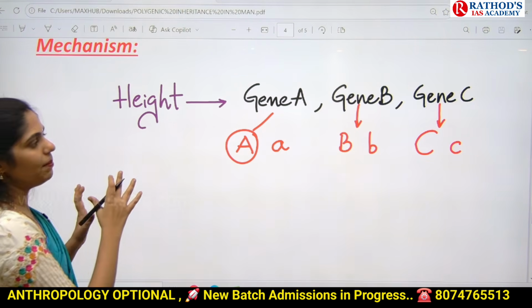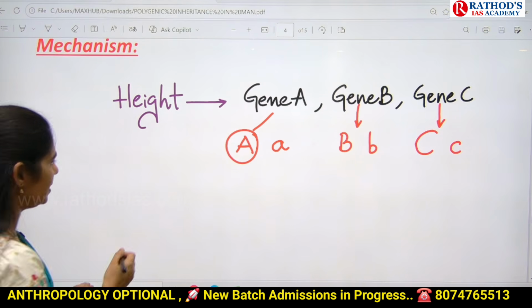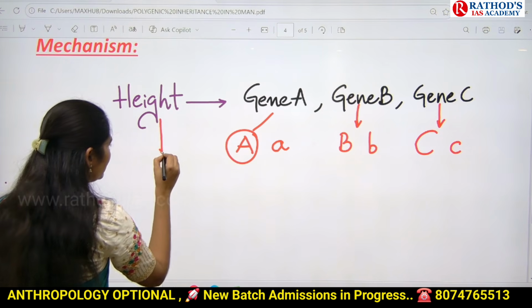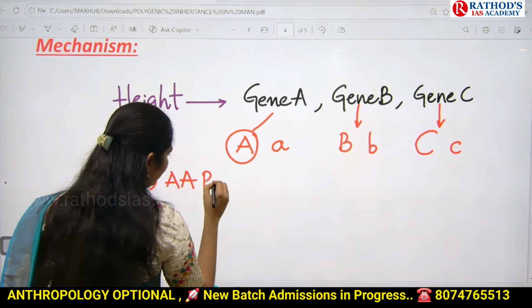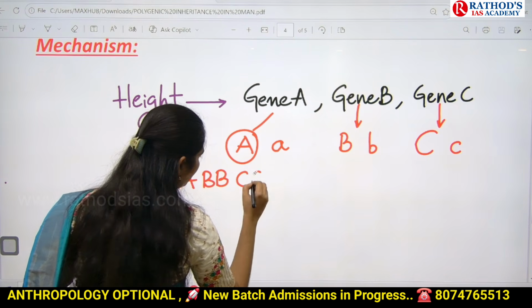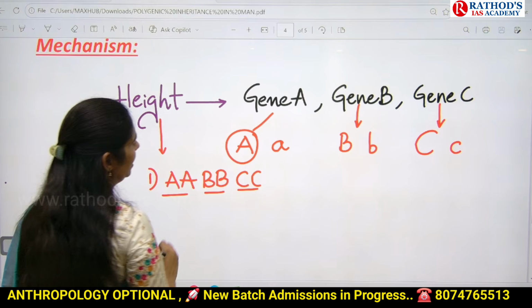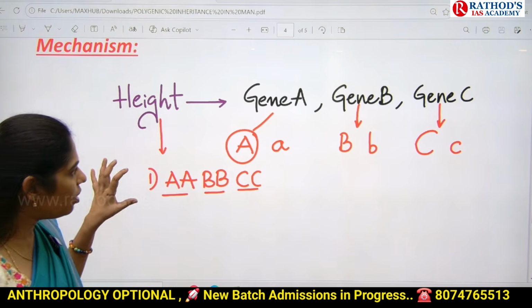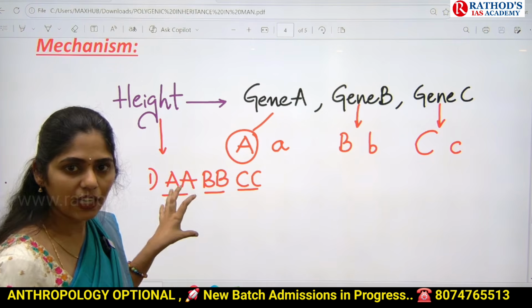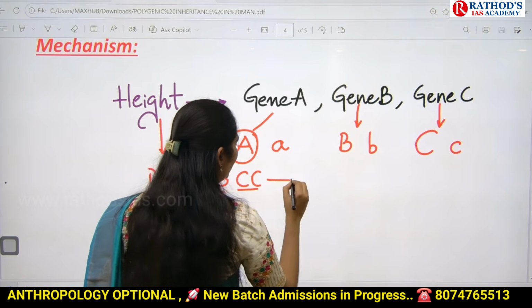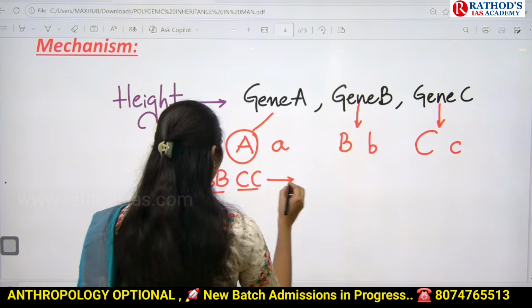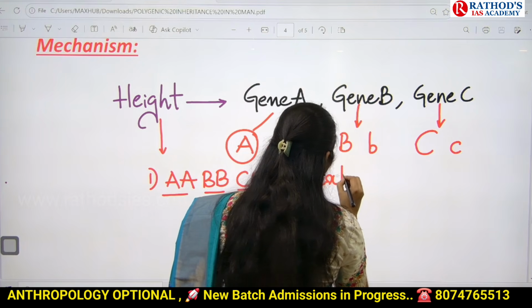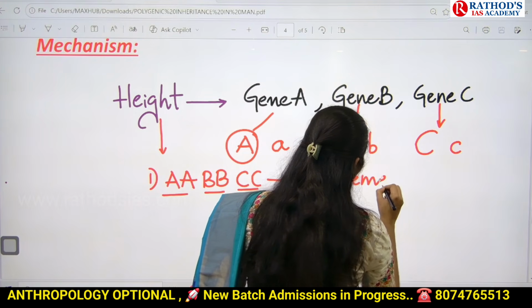Okay. For example, if the phenotype of that person related to height, in case 1, is capital A, capital A, capital B, capital B, capital C, capital C, all are dominant alleles. If we have all dominant alleles in that phenotype, then what happens? What will be the height of that person? Height will be extreme tall.